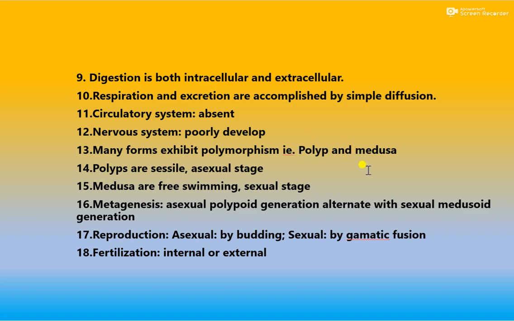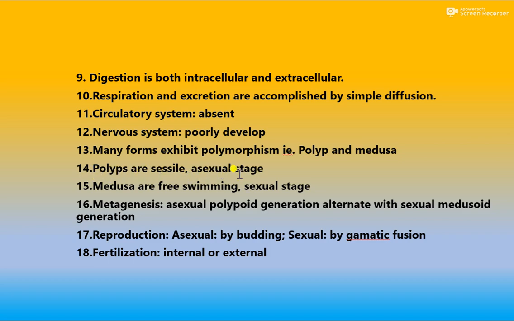These are the two forms of Coelenterates. Polyps are sessile, which means they do not move from one place to another. They are attached to the substratum, and the polyp is the asexual stage.